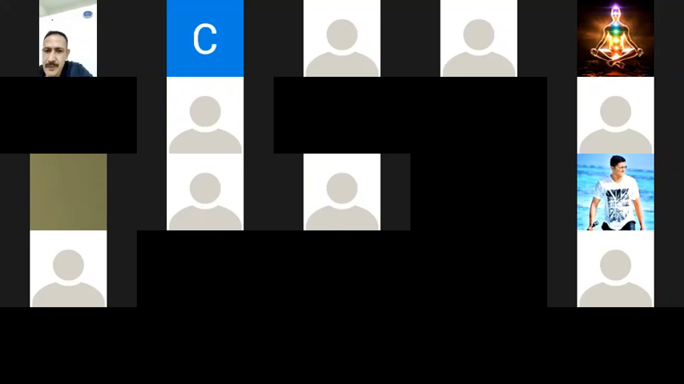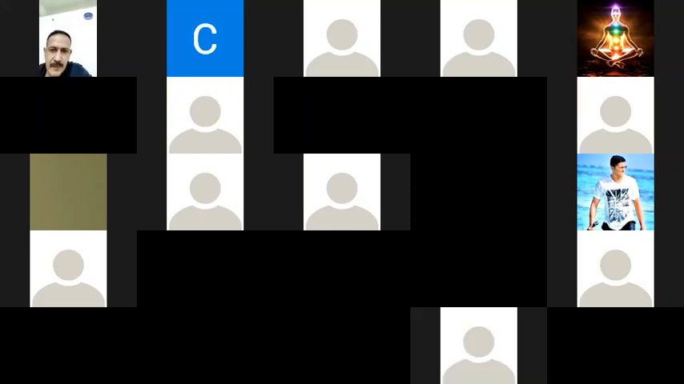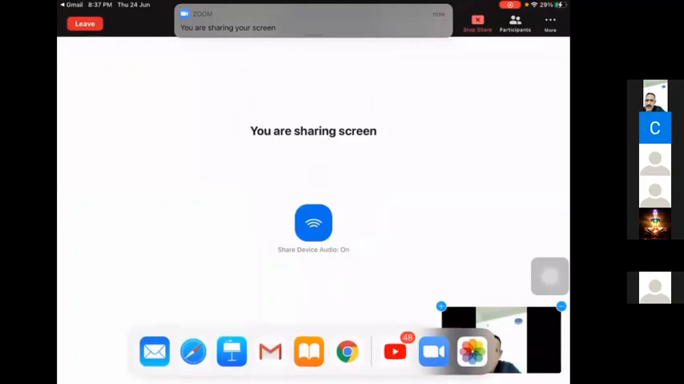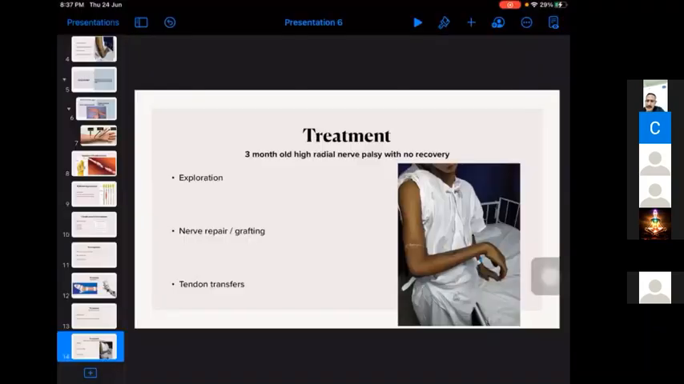So Arun, are you ready? Yes, sir. So you can continue. Okay, so the compression of the superficial branch of radial nerve. Oh yeah, he's back. Okay, Arun.